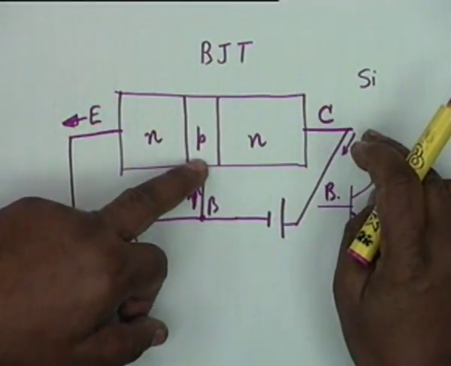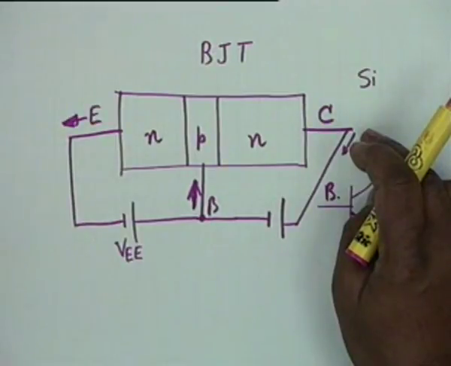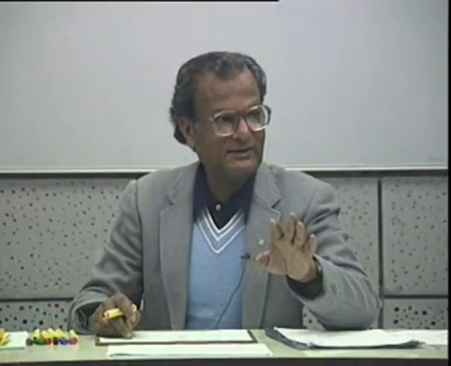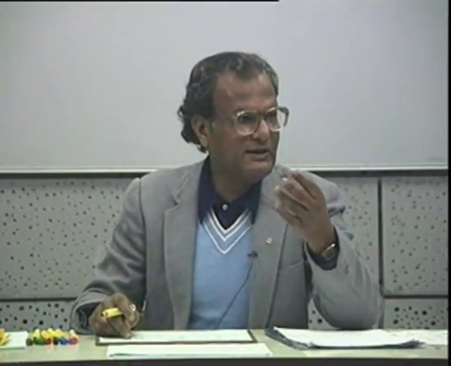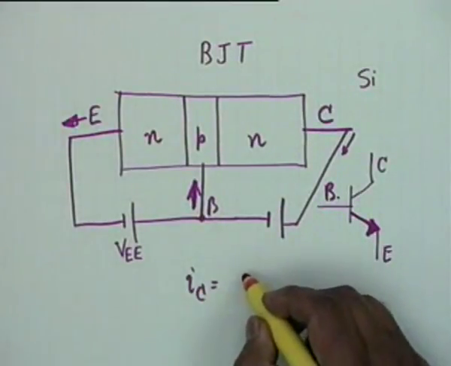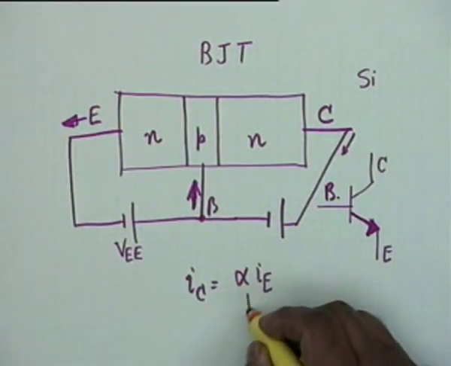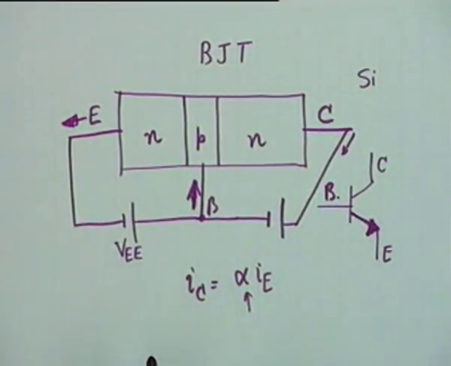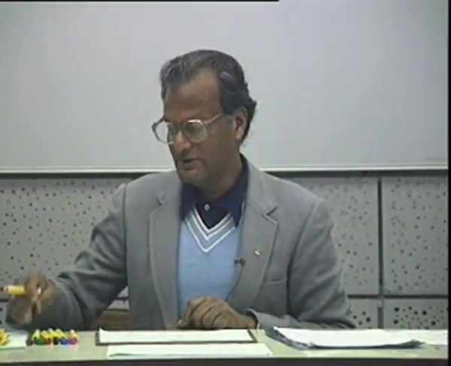but it is not so because of recombination, and because the total emitter current is not just electron current, it is electron current plus hole current, and therefore I sub C is usually less than I sub E, and the proportionality constant is denoted by alpha, I sub C equals alpha I sub E, and alpha is very nearly equal to unity but not quite, it is not exactly unity. We are at the end of our time, so we will continue this next time.